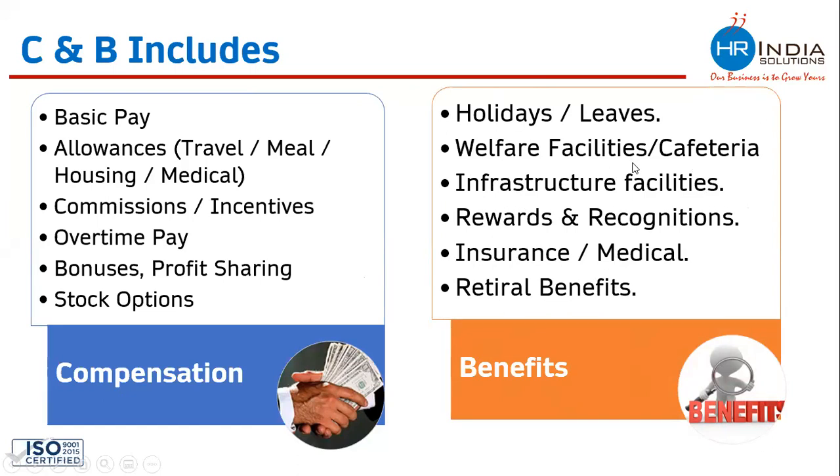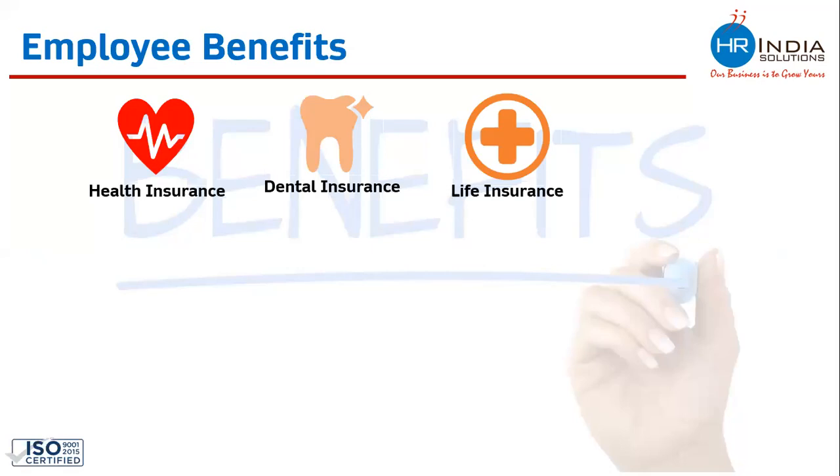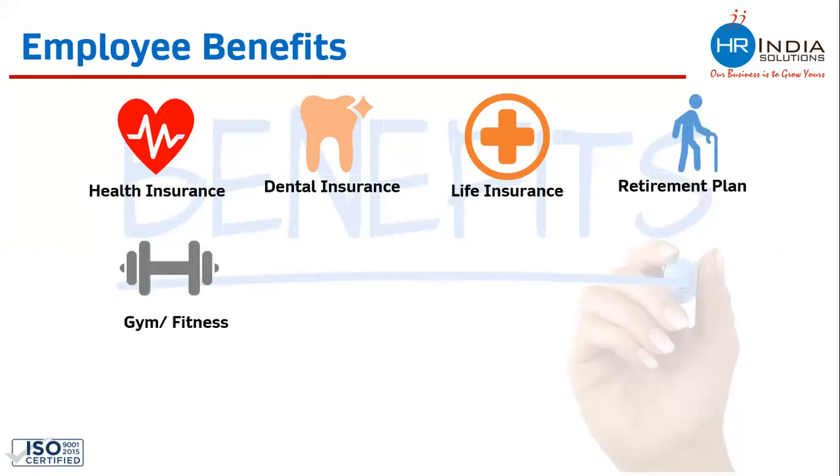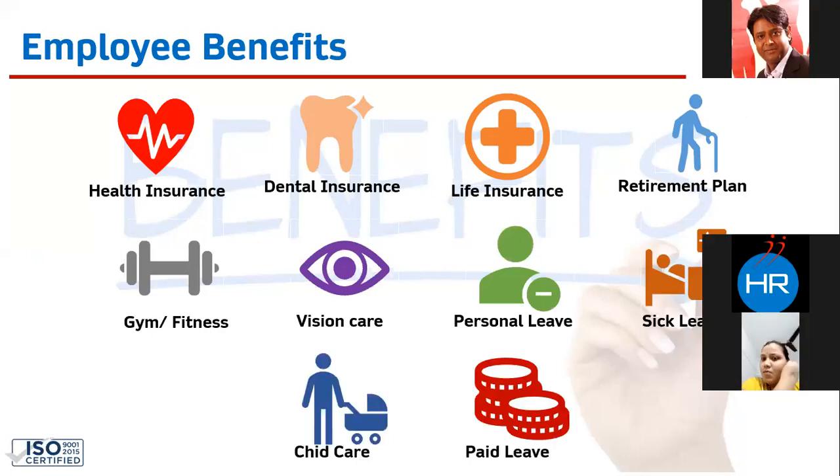So this will differ from company to company, right? There are some other benefits also that are being practiced under their organization. These are the health insurance, dental insurance, life insurance, retirement plans, gym fitness, vision care, personal leaves, sick leaves, child care, paid leave, etc. And there are n number of benefits which are available.